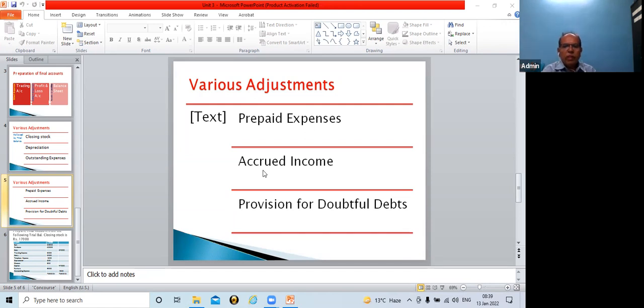Now here what is happening? For Matrix, those who have taken admission in the first year should clear their fees at least before 31st of March. But because of some problems, students don't clear their fees. So from the point of view of Matrix, this is their current income, but they haven't received it. So what will Matrix do? Matrix will show the first effect on their profit and loss account, and the second effect, since it is their asset, because it is yet to come, on the balance sheet, asset side, as a current accrued income.